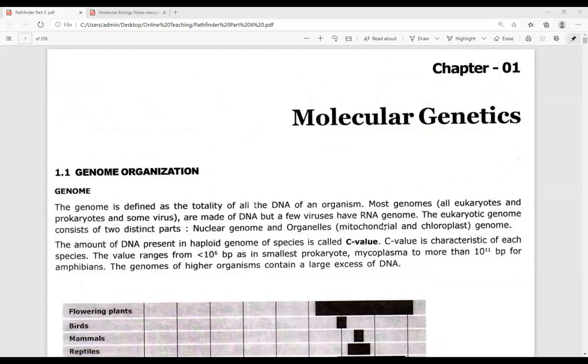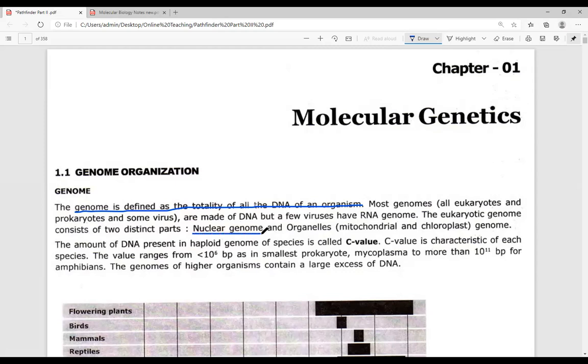This is lecture number three of molecular biology. In this particular lecture, we are going to look at the book of Pathfinder and look at the different aspects which have been described here. I have already told you what the genome is: the sum total of all the genetic material present in an organism. It is well described here by Pranav sir. The genome is defined as the totality of all the DNA present within an organism. We have two different types of genome.